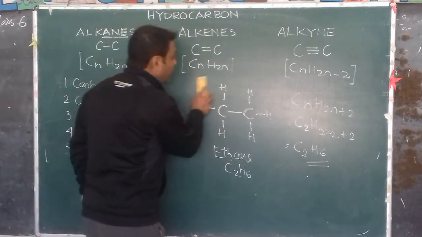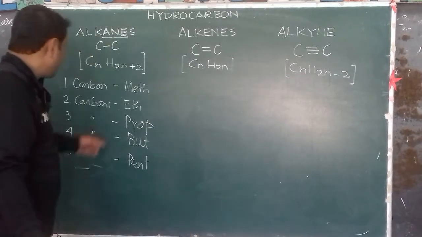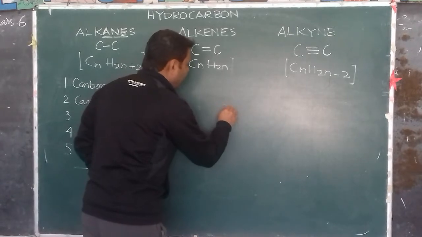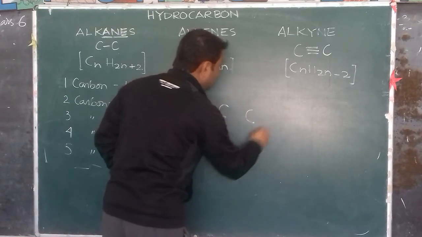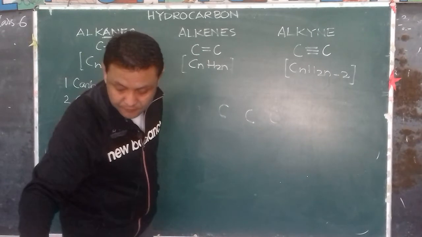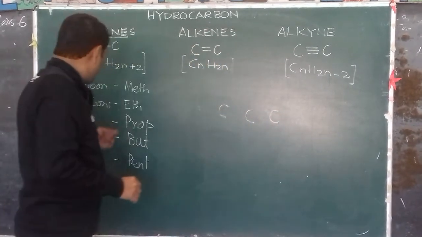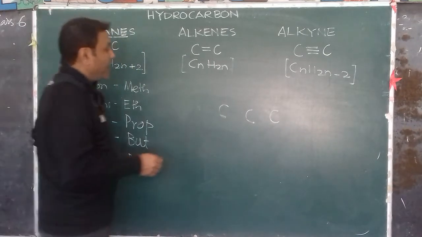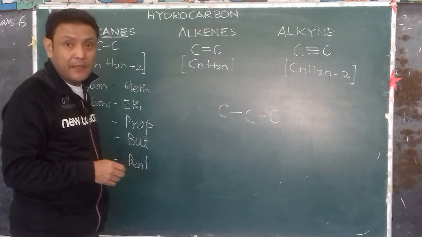Okay. Now the next is methane. We have done ethane. Now we come to propane. Now prop means how many carbon atoms? As we all know, prop means 3 carbon atoms. Now obviously we're talking about alkanes here, so therefore we have a single bond between them. Is it okay?